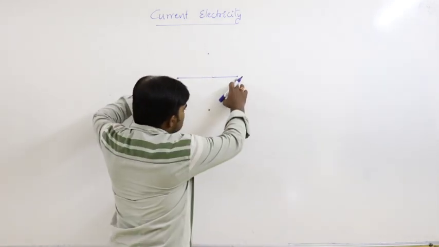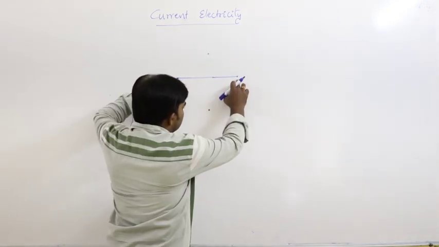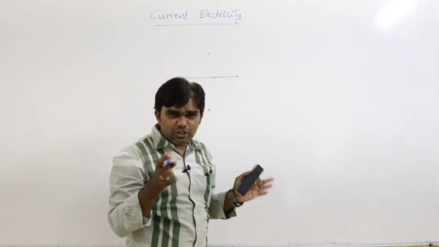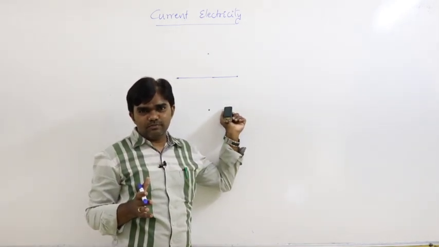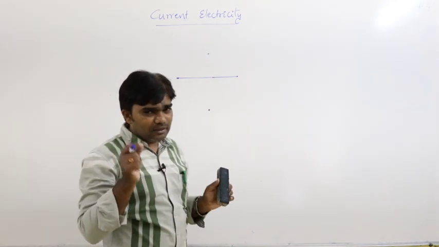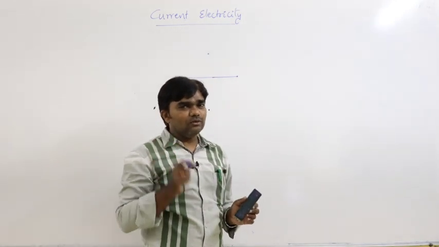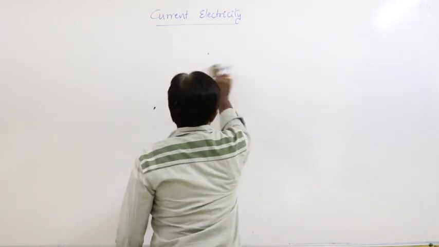If both the ends are at the same potential, if there is no potential difference between the ends, current does not flow. So definitely there must be a potential difference, then only electric current flows. So now come to the topic.